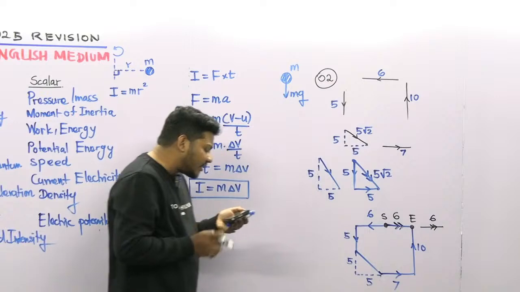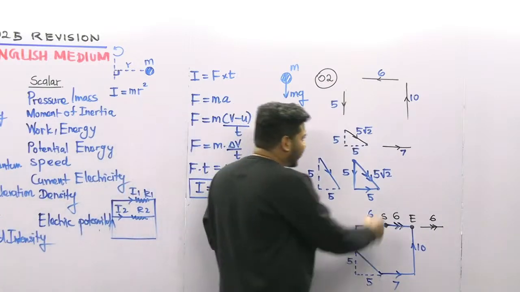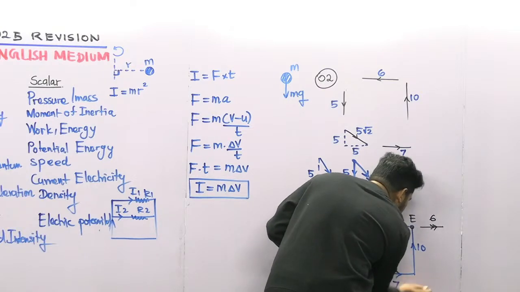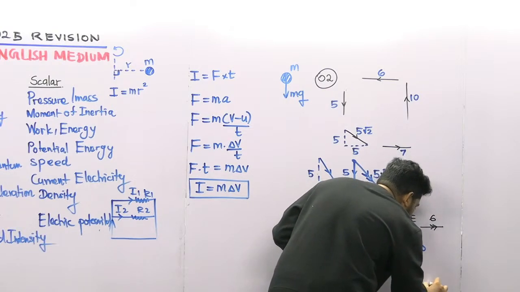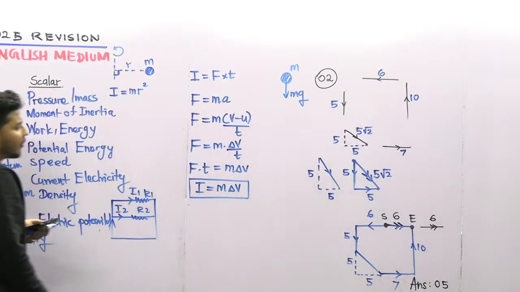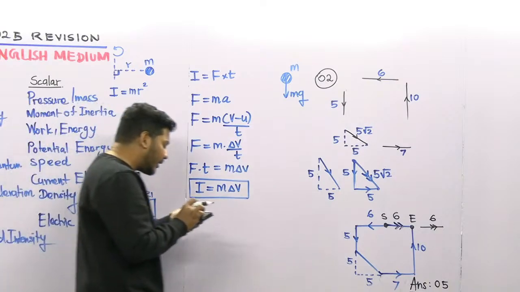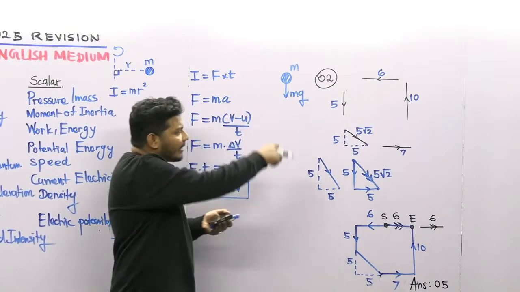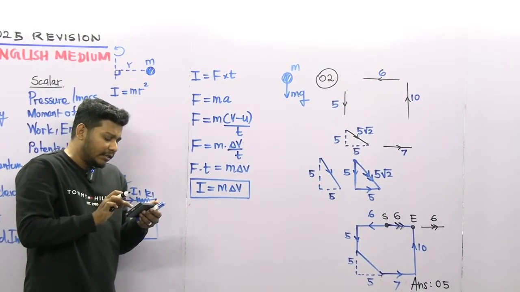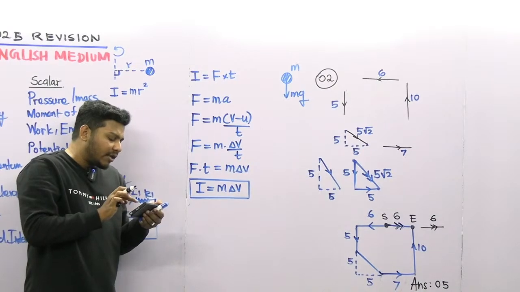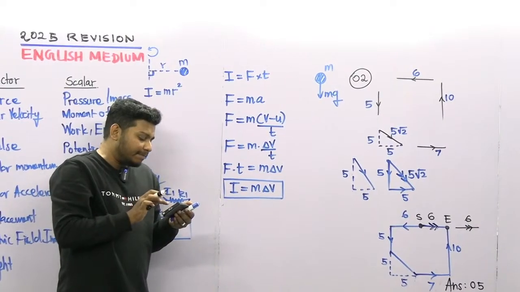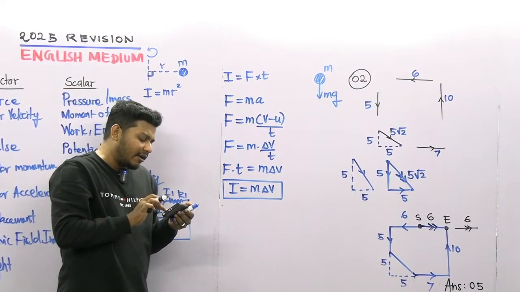So which is the correct answer? The fifth one is the correct answer for this question. So we can get the answer. The answer is the fifth answer. Okay, right. So let's move to the next question. Please write these down. Okay, right. So when the live is going on, guys, you can pause the live and you can draw this. You can write these down.